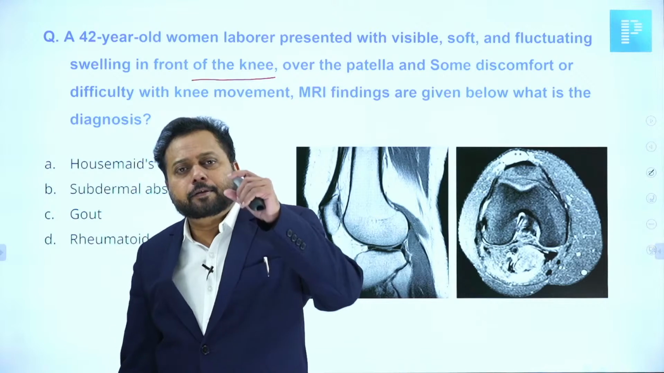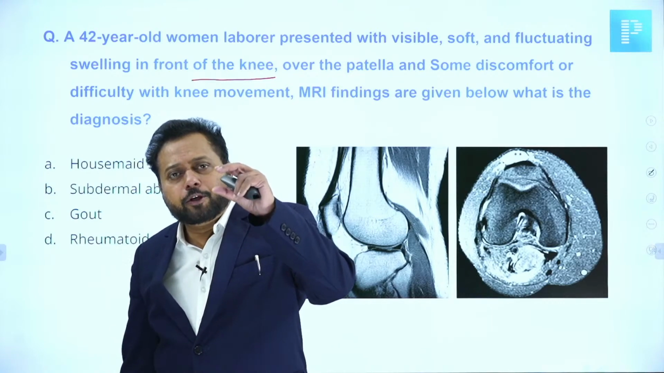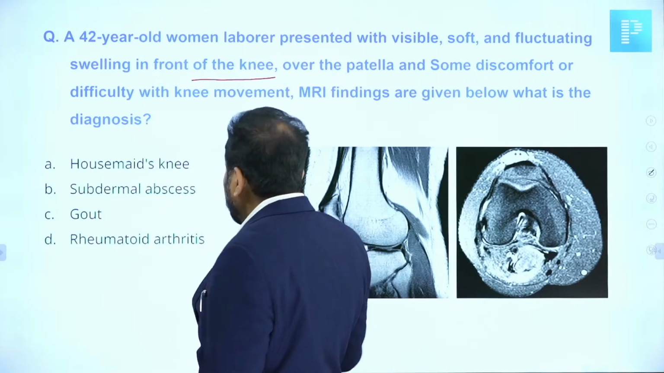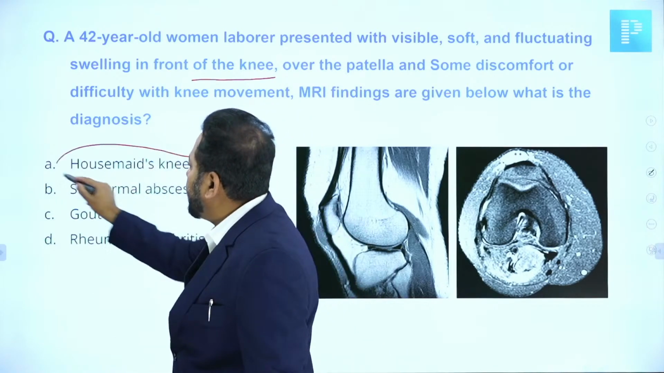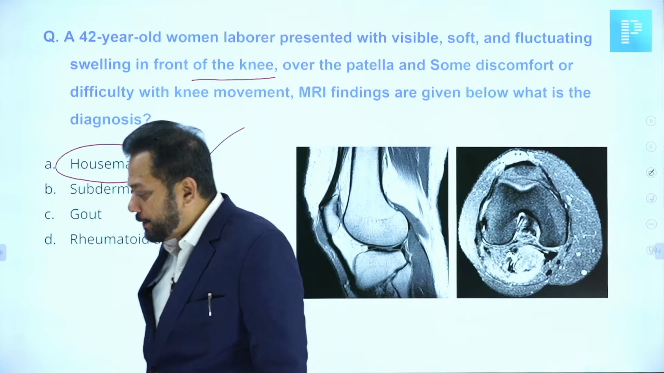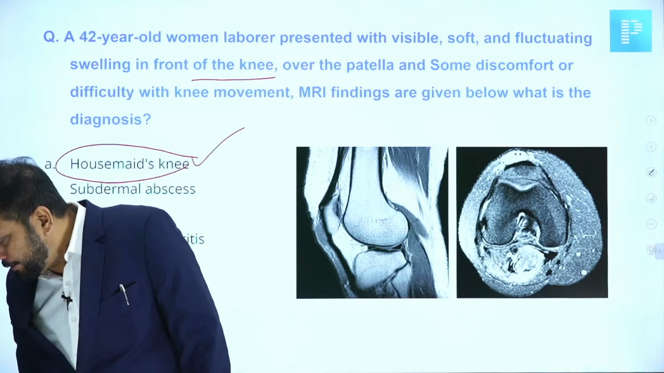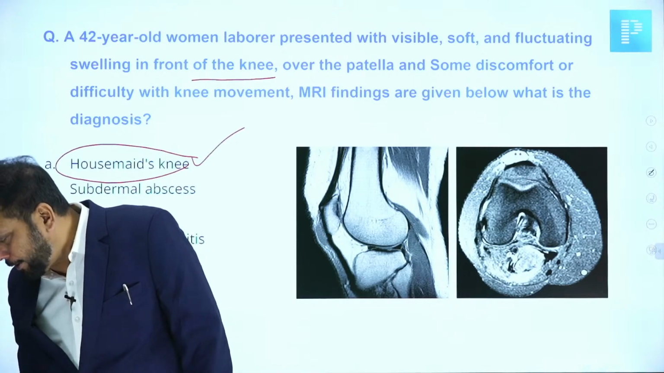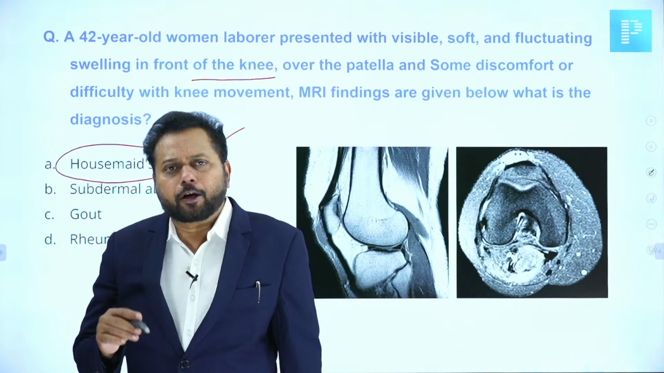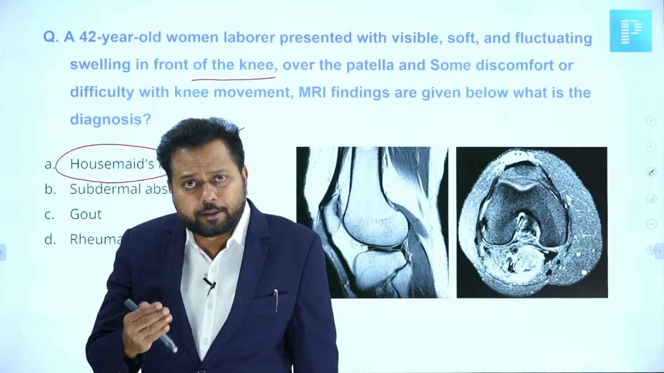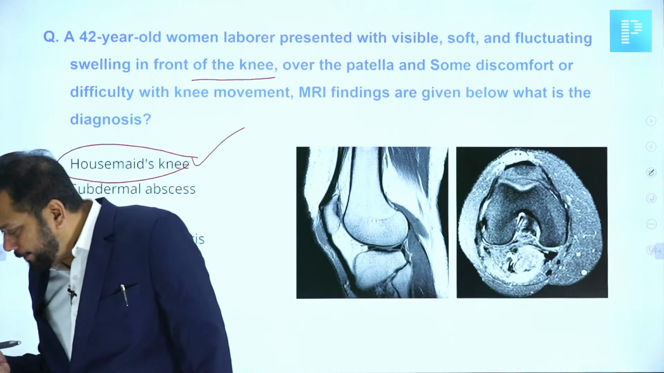A cystic, fluctuant swelling in front of the knee is called prepatellar bursitis. Prepatellar bursitis is called housemaid's knee. No woman laborer question was given, only carpenter. Did they use anything like soft fluctuating mass in front of the knee?